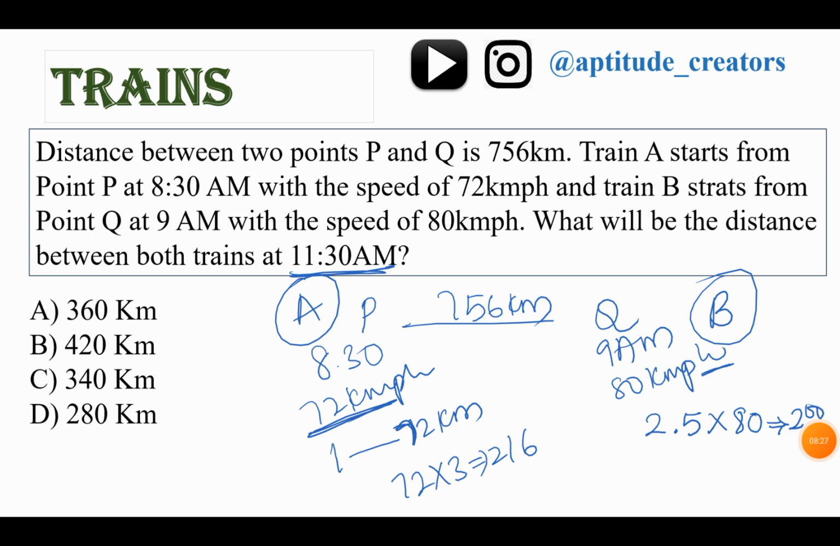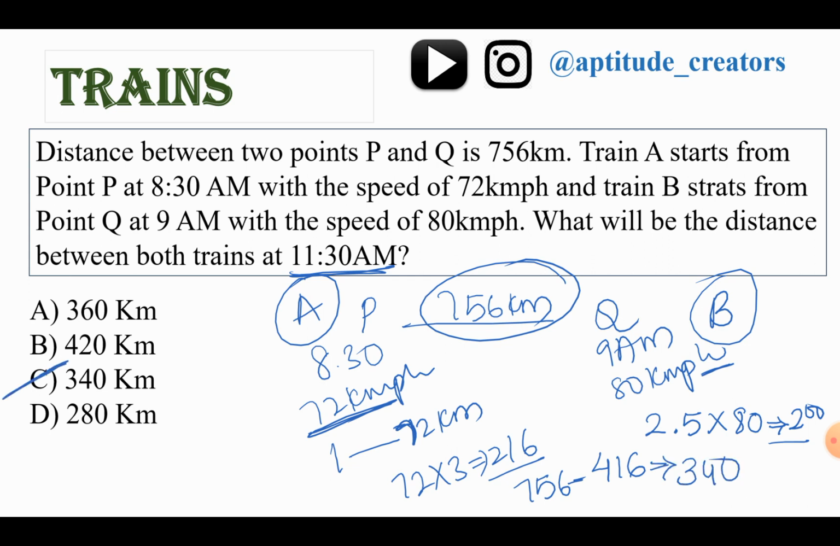Now, what is the sum of these two trains? 216 plus 200 will give the result as 416. Now, the total distance is 756. What he is asking: what is the distance between both the trains at 11:30? 756 minus 416 will give the result as 340 kilometers. Answer is option C.